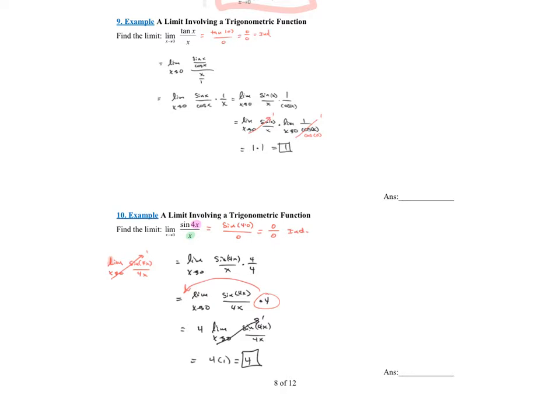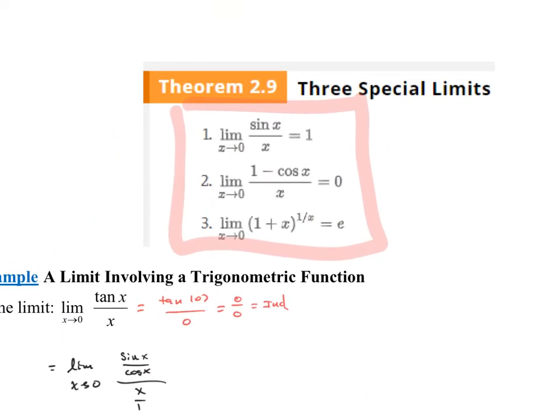And then we're also going to have examples like this where you can't factor and simplify. You can't rationalize the denominator. You need to use one of the tricks. One of the tricks being one of these 3 theorems right here. The limit as x approaches 0 of sine of x all over x equals 1. The limit as x approaches 0 of 1 minus cosine of x all over x equals 0. Or the limit as x approaches 0 of 1 plus x all raised to the 1 over x is equal to e.